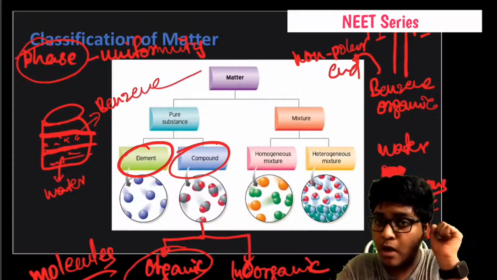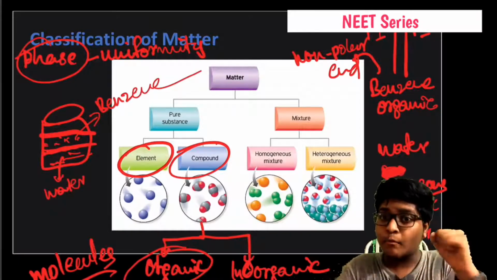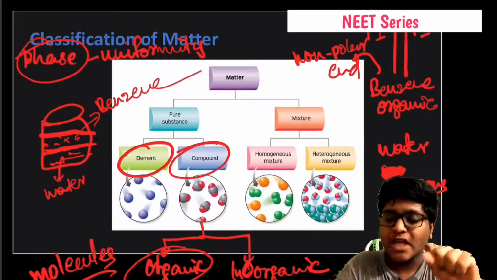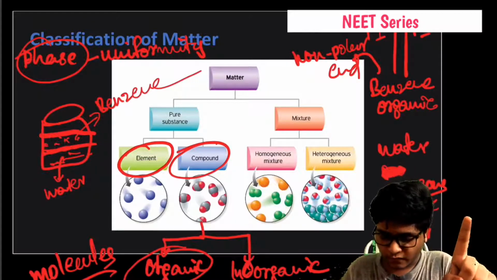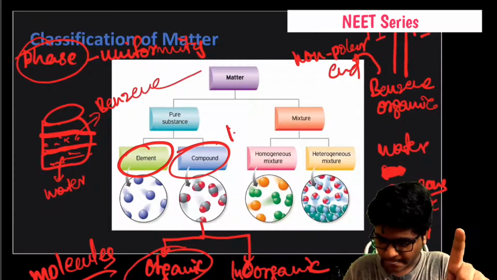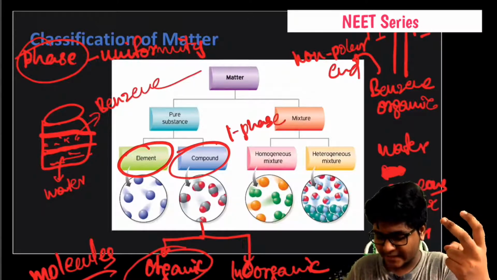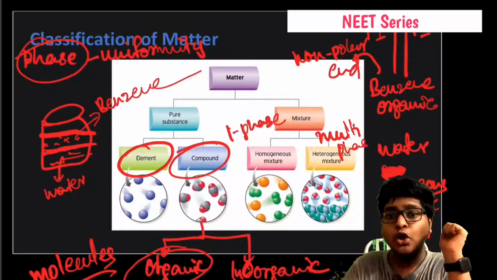This is what about element and compound. In mixtures, we come to homogeneous and heterogeneous. What's the difference between homogeneous and heterogeneous? Homogeneous means it consists of only a single phase. I've told you, one phase. And heterogeneous consists of two or more phases, multi-phases or multiple phases. This is what you have to remember.